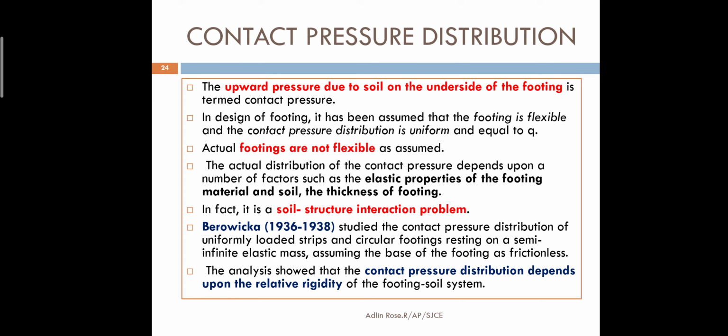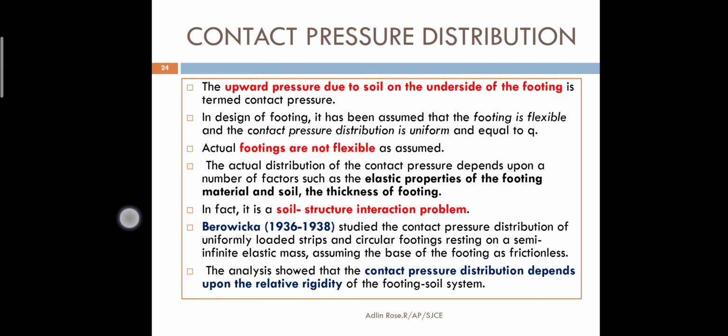He gave a formula for contact pressure distribution, and found that it varies based on the rigidity of the structure. If the structure is flexible, the contact pressure is different; if the structure is rigid, it is different again.